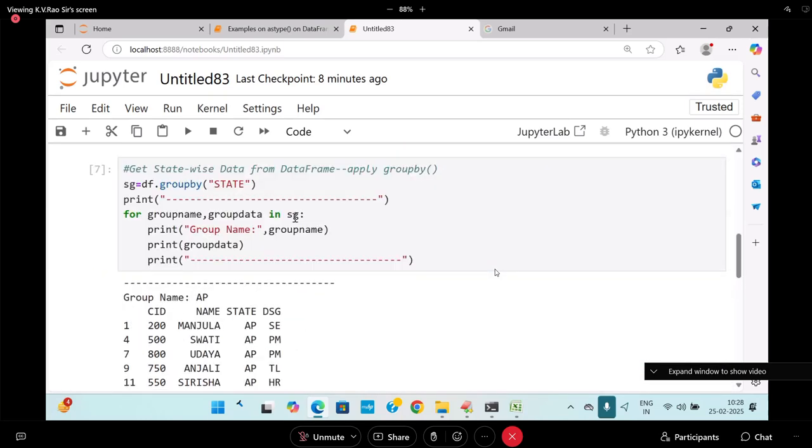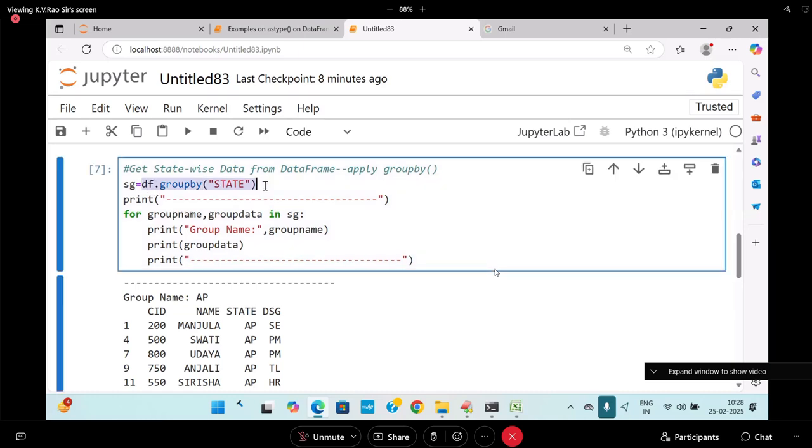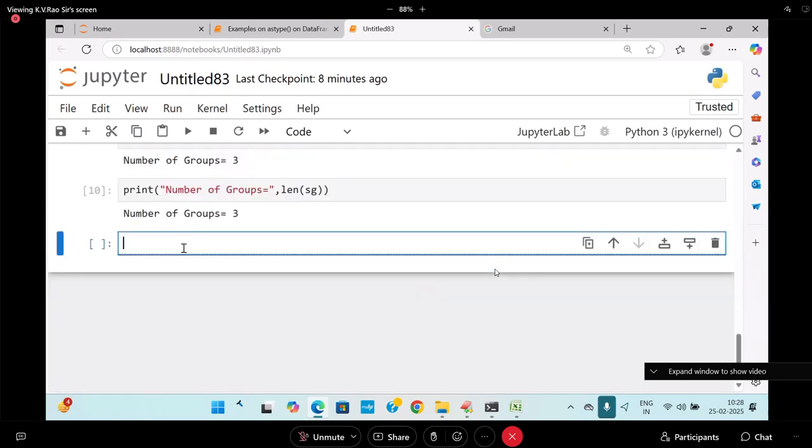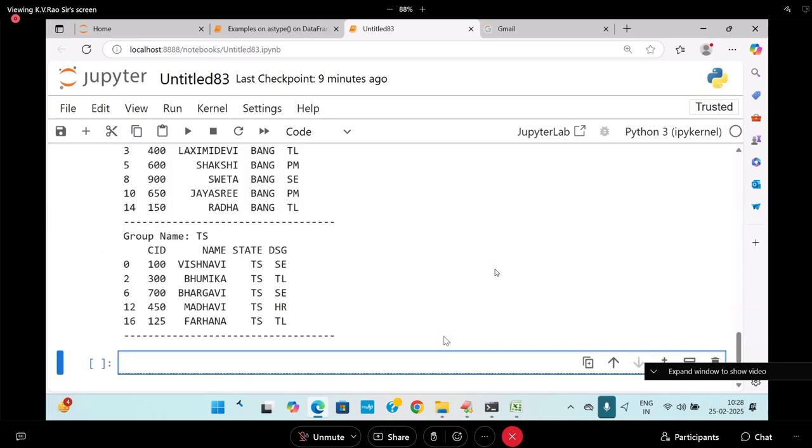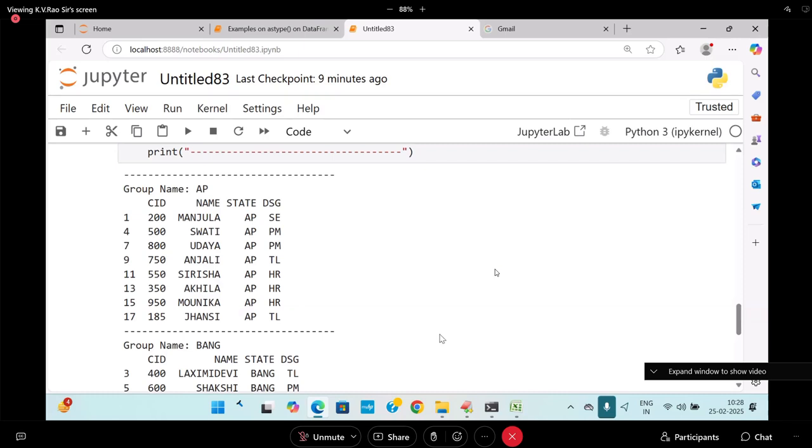In place of writing SG, you can write df.groupby of state. Group by of state, you can write it like this. You will get the same data. Are you getting my point?